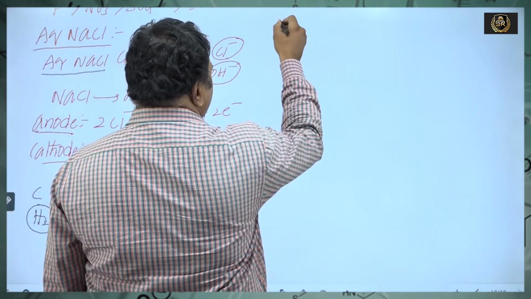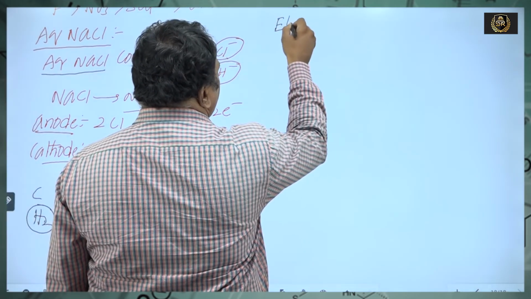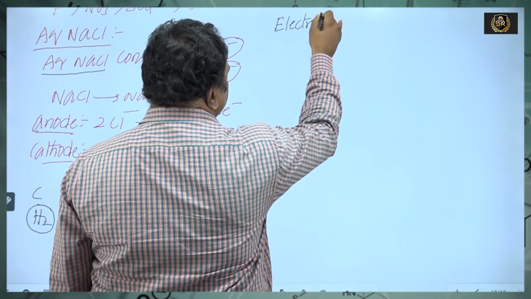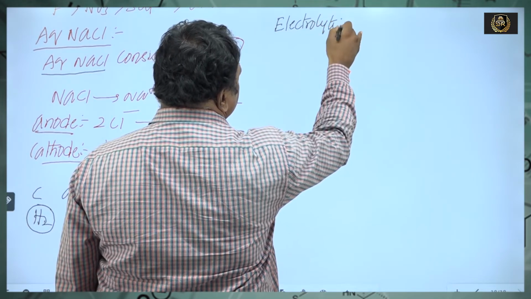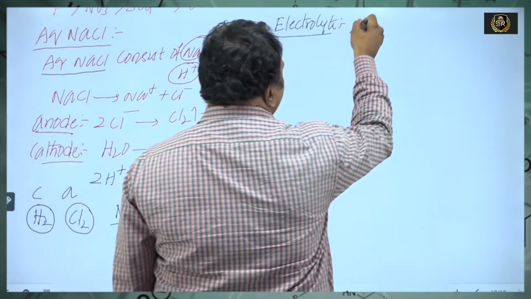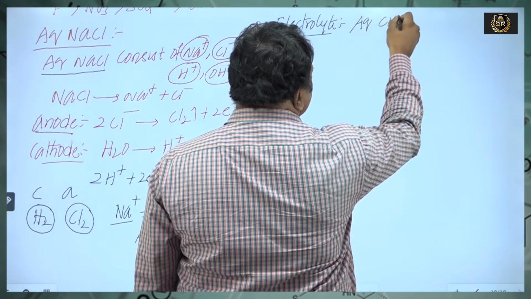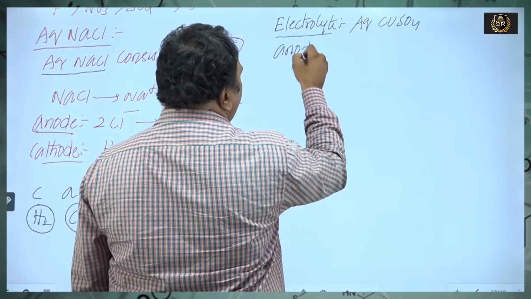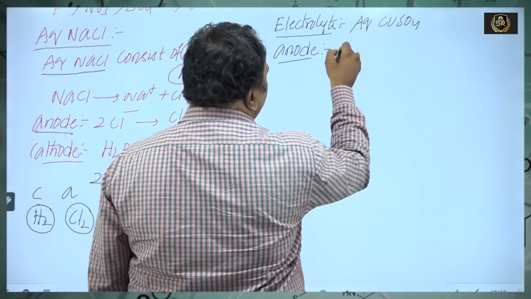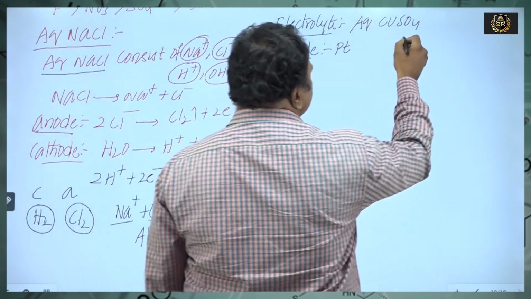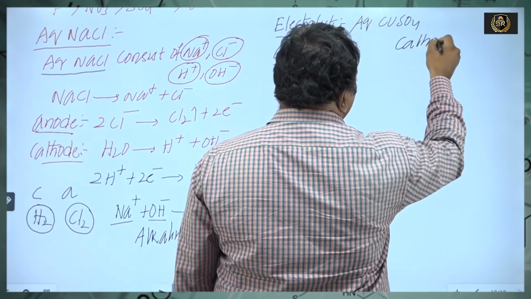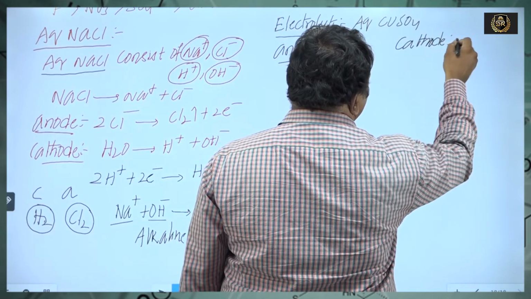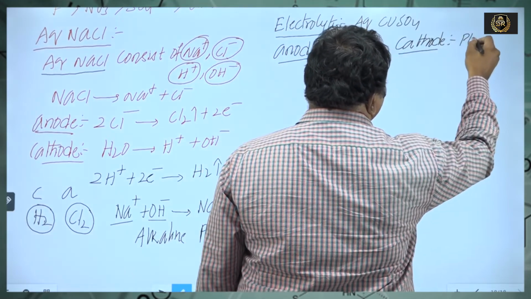Okay. Here, electrolyte: aqueous copper sulfate. Anode: platinum. Cathode: platinum.